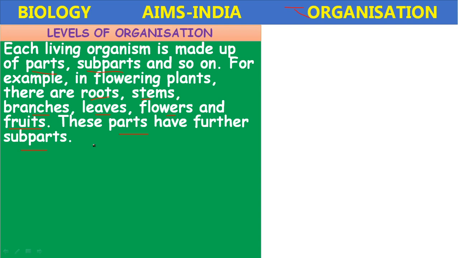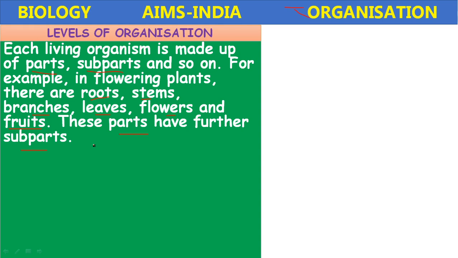For example, a flower consists of sepals, petals, stamens, pistil. Like that, so many parts are there in the flower. A leaf consists of the petiole, the stalk of the leaf, the leaf blade, veins, veinlets.